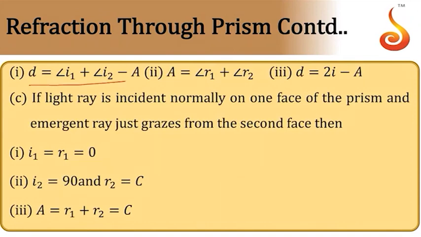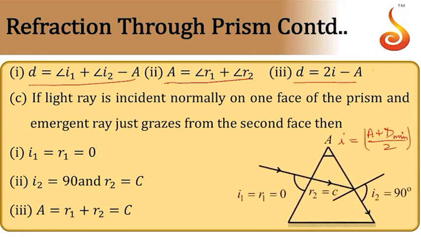Deviation produced by the prism is given by I1 plus I2 minus A, and the angle of the prism will be equal to R1 plus R2. So at minimum deviation, D is equal to 2i minus A. From this you can solve for i is equal to (A plus D minimum) divided by 2. This is only at minimum deviation.